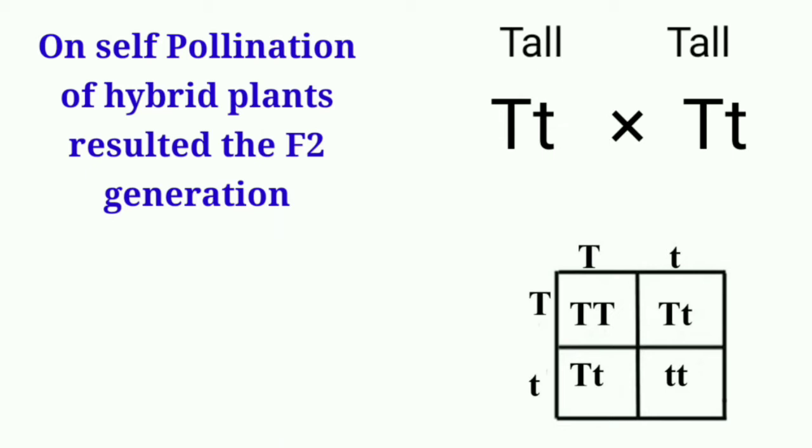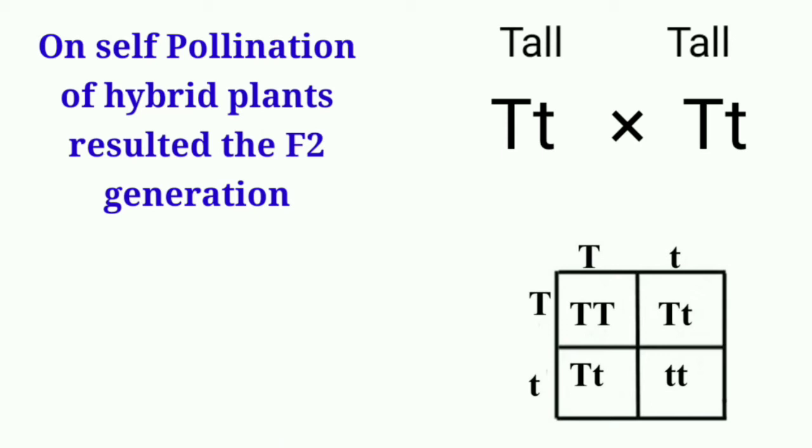Therefore, with the help of this Punnett square, we try to express that if the gamete possessing capital T fuses with the gamete possessing capital T from both the parents, then it results in capital T, small t. Similarly, capital T, small t. So all these haploid, single capital T and single small t, are the gametes.